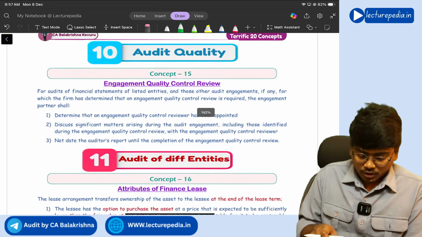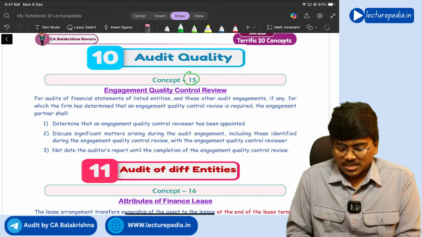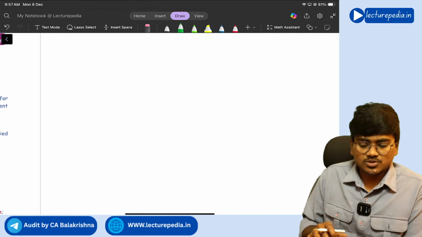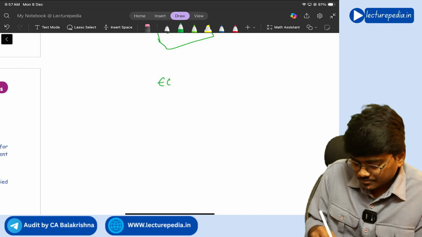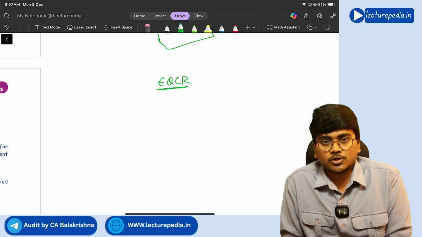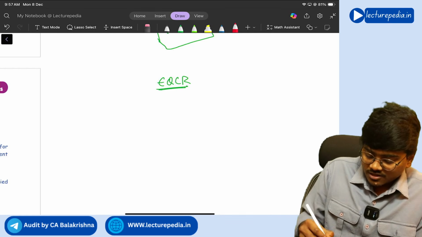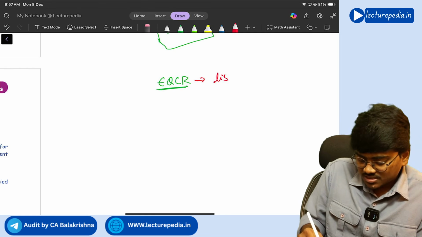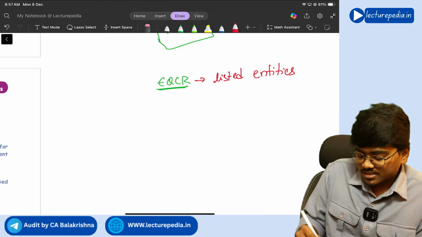Next, concept number 15, engagement quality control review from SQC 1 and SA 220, right? EQCR. We will shortly be calling it EQCR, engagement quality control review. Now, what is this engagement quality control review? First of all, it is applicable only for the listed entities, right? It is applicable only for the listed entities.